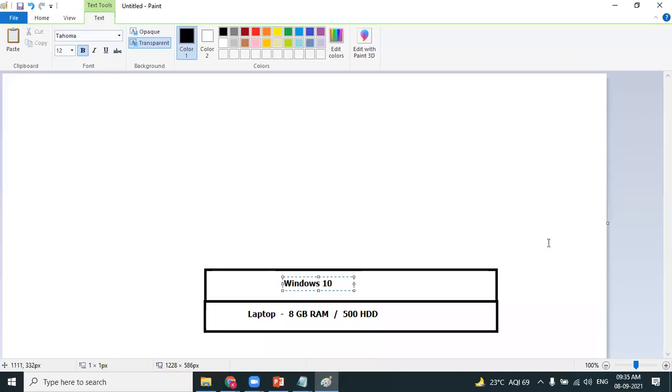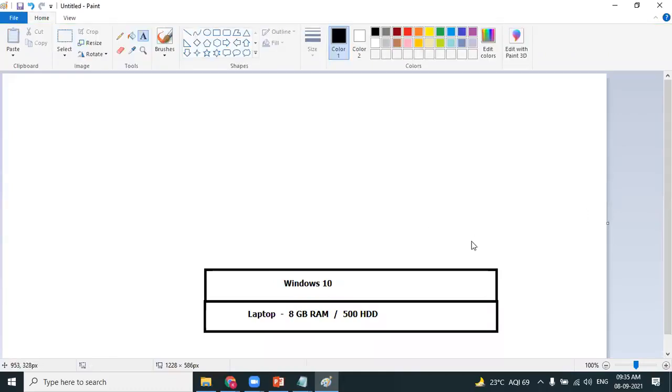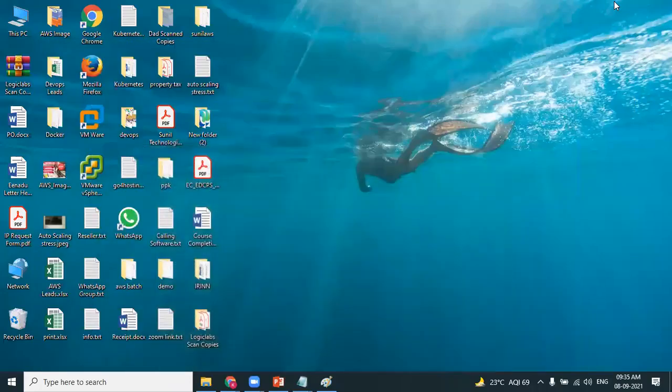Can you see this is the Windows 10 operating system? On top of my Windows operating system, I have installed an application called VMware.